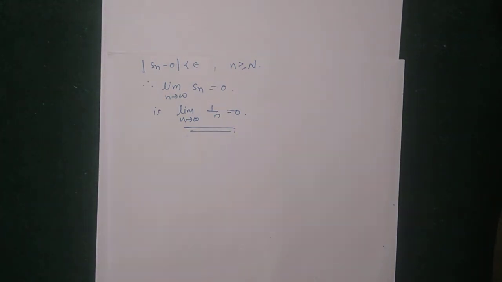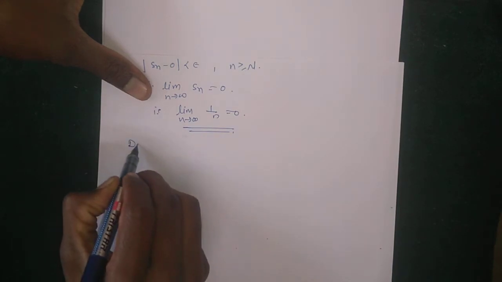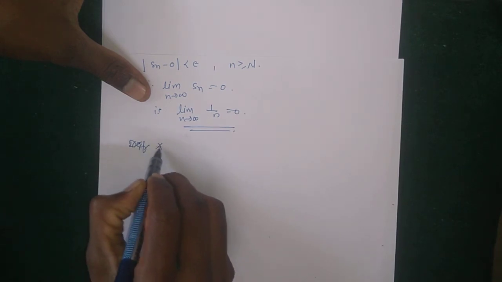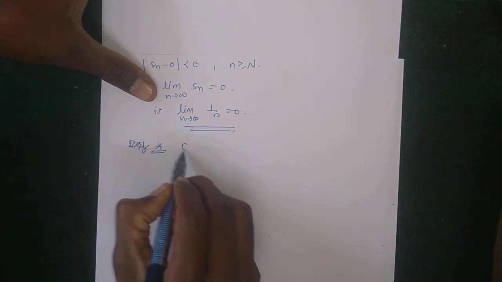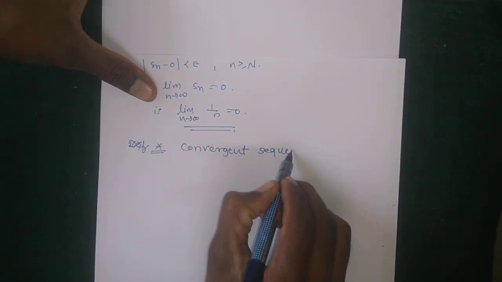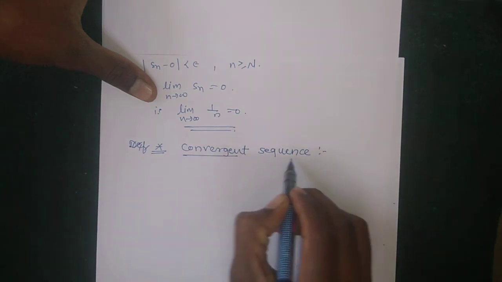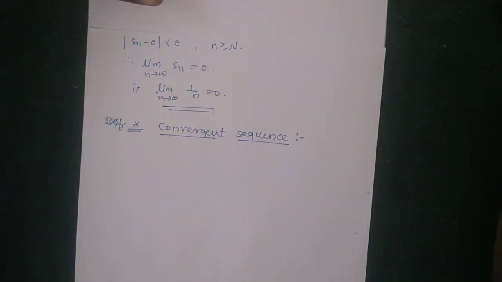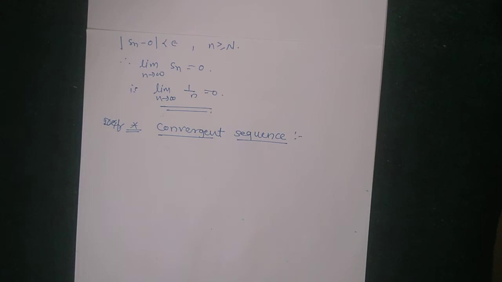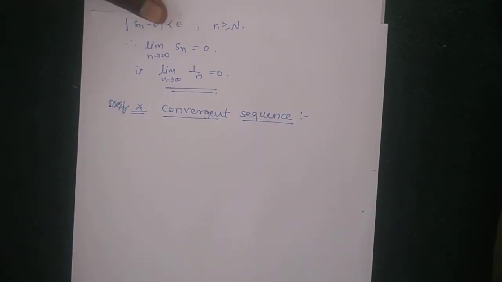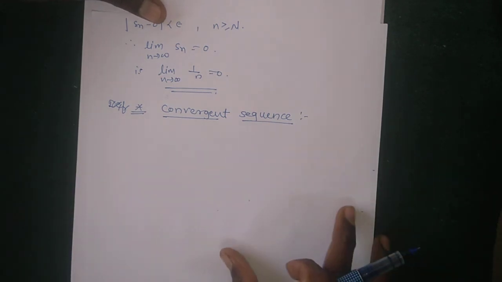Next point is convergent sequence. When do we say that a given sequence is convergent? If any sequence has limit L, then we say that the given sequence is convergent to L.